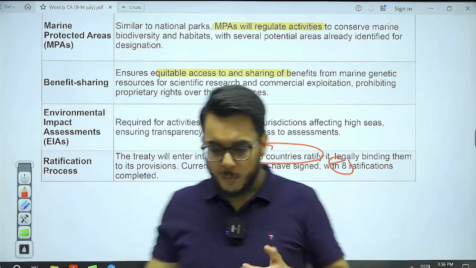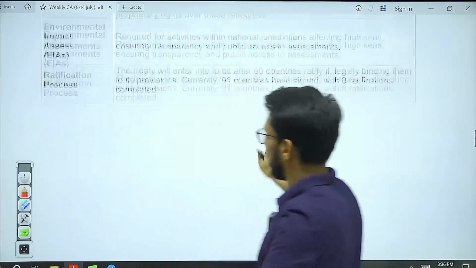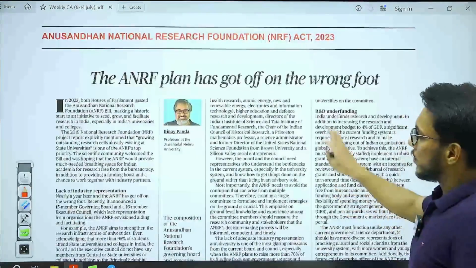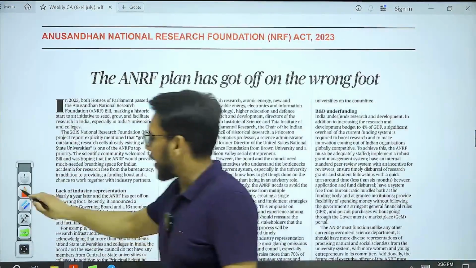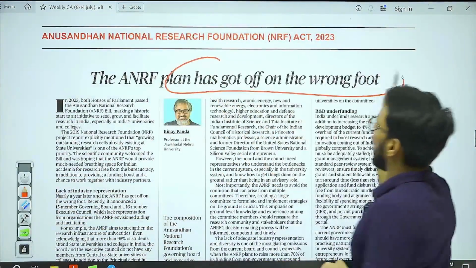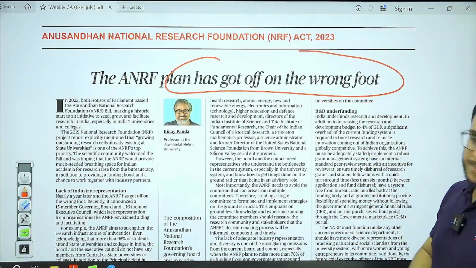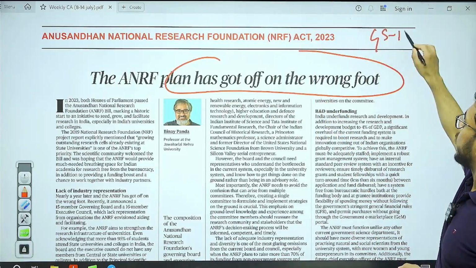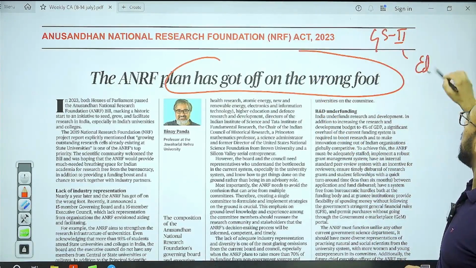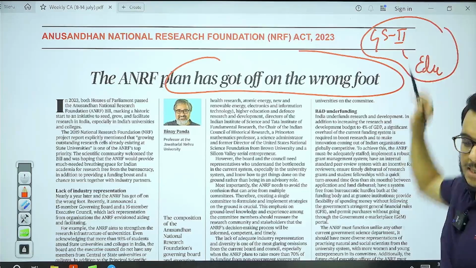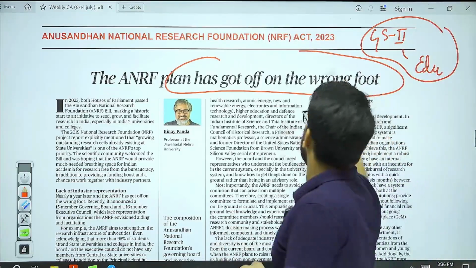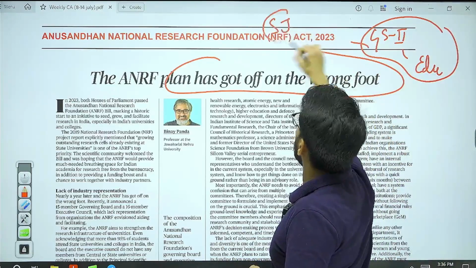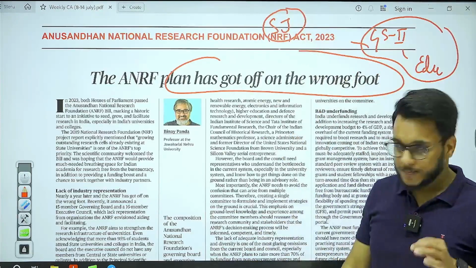Fine. Now, moving on, let's discuss the next article. The ANRF plan has got off on the wrong foot. This article falls under GS paper number 2, issues related to education, and education will broadly fall under the social justice topic.